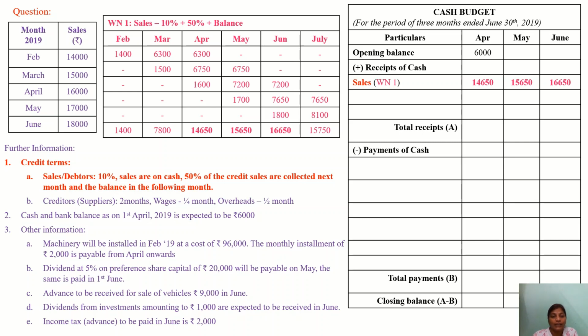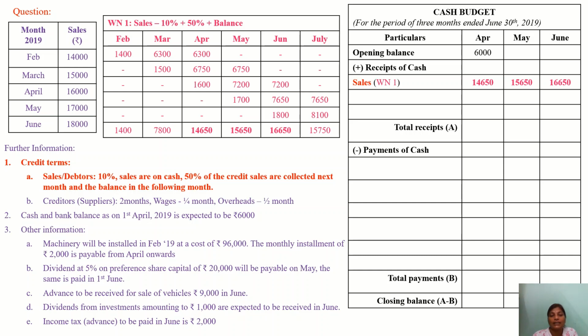So hope you are understanding what we are doing here. We are just writing what they have given as information, in terms of figures. We take the total: February 1,400, March it is 7,800. You may get the doubt why I didn't write further, because we are preparing for only April, May, June. I am not writing further for the month of June, because in August you will again get 8,100, this amount. So we are considering only 3 months.